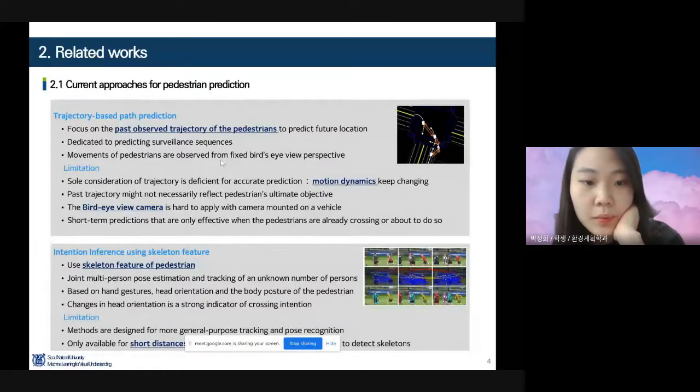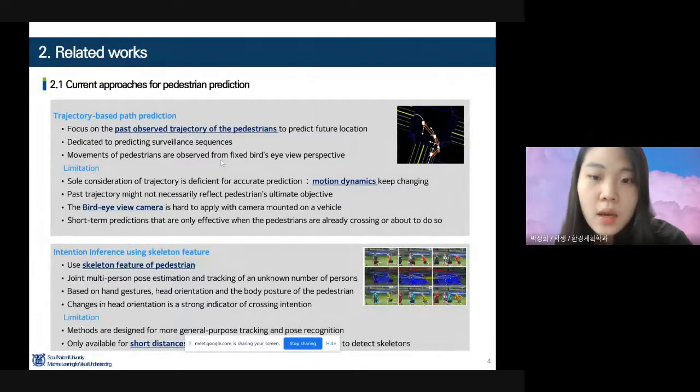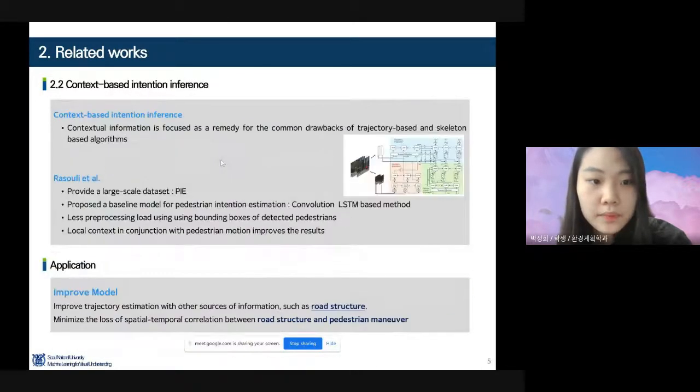The prevalent approach to solve this problem is trajectory-based path prediction. This path prediction focuses on the past observed trajectory of the pedestrians. But motion dynamics keep changing, and this method requires a bird's-eye view camera, which is hard to apply on a vehicle. Another approach is intention inference using skeleton features, but this model is only available for short distances.